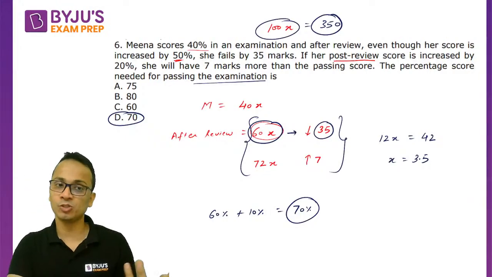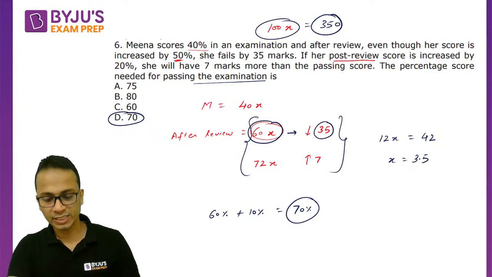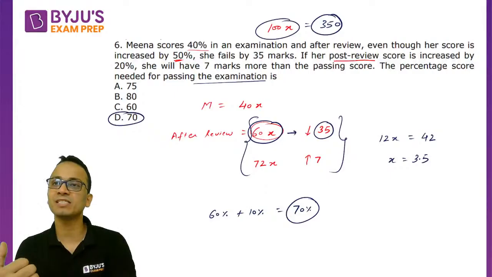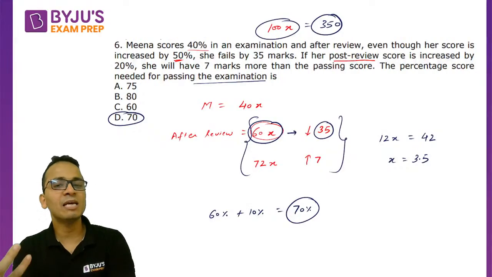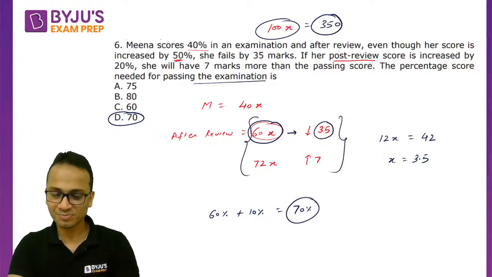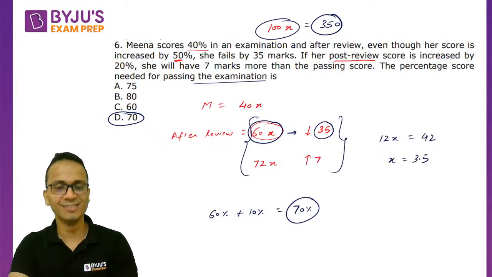Yes, Vicky, the options are quite far apart, so 70% can be guessed, right? You can say that. But Vicky, right now you think we can guess, but at examination time we don't have that much confidence, okay? And we always want to be 100% sure, okay? So I'm just telling you our psychology at the time of examination.